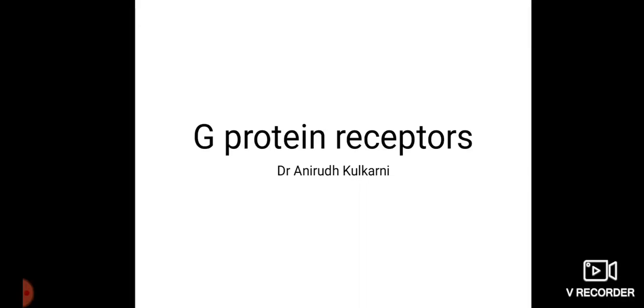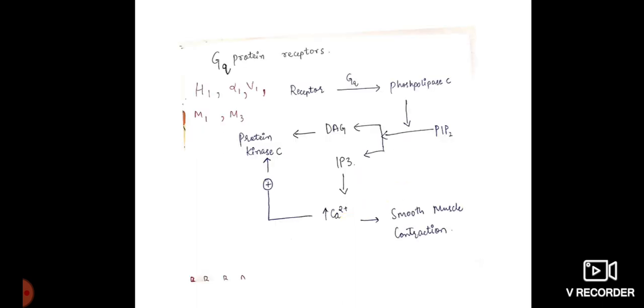So today we are going to discuss G protein receptors. First we will discuss Gq protein receptors, especially in relation to the autonomic nervous system. We know the receptors like H1, alpha 1, V1, M1 and M3 act through Gq protein receptors.